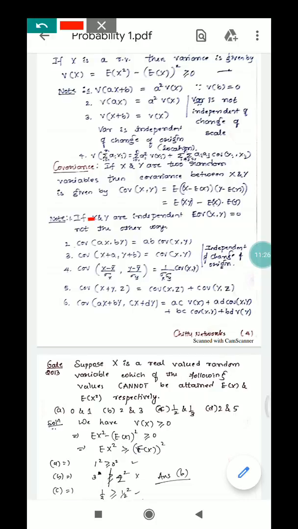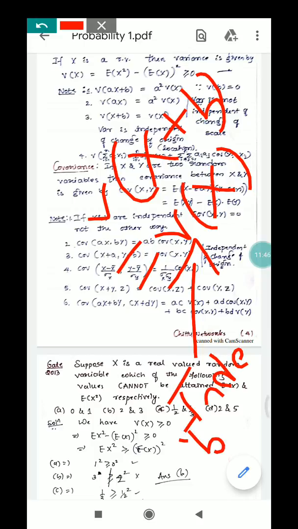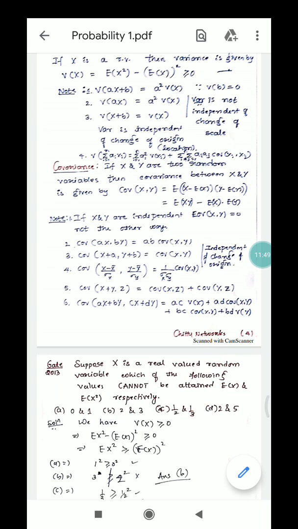And one more thing: variance of x plus b is nothing but variance of x itself, because it is variance of x plus variance of b, and since b is a constant, its variance is always 0. So variance of x plus b is variance of x. See here, it is independent of b, which means it is independent of location, or independent of origin, you can say.